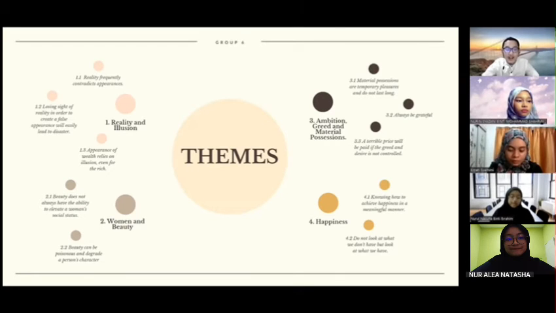Last but not least, our group has identified happiness as one of the major themes of the story. Near the end of the story, the author wrote that Matilda regretted her decision to take the necklace that she lost at the ball, which led her to work for 10 years to pay off all her debts. The author hints to the readers that one must not look at what one does not have, but look at what is already within one's reach to find happiness in a meaningful way.